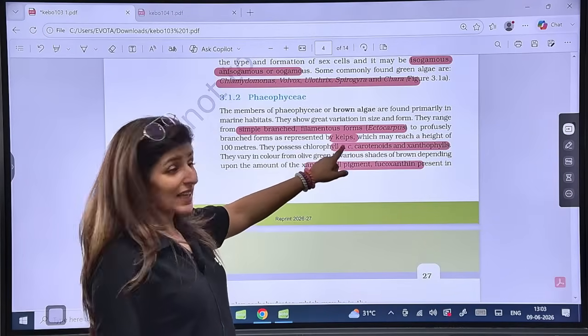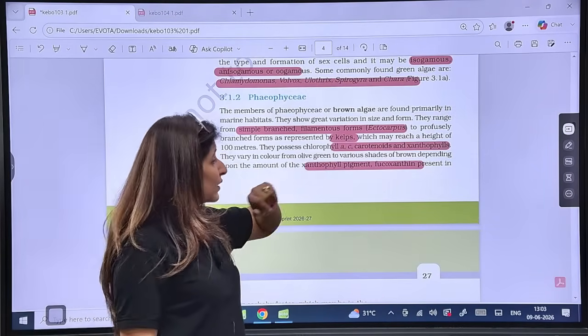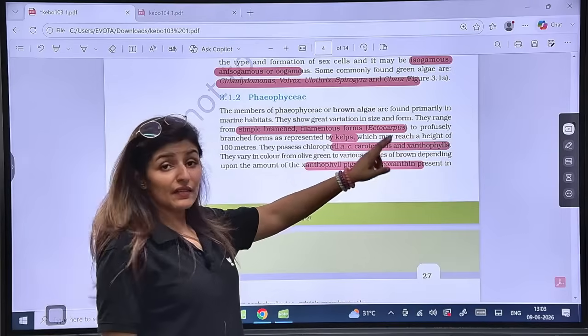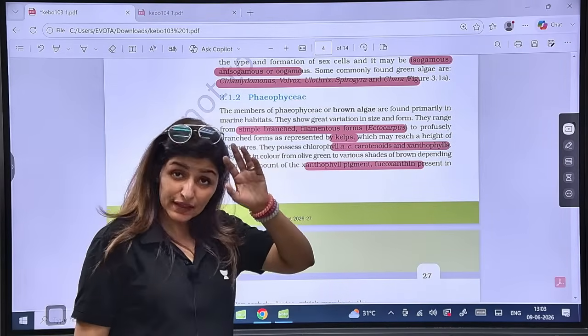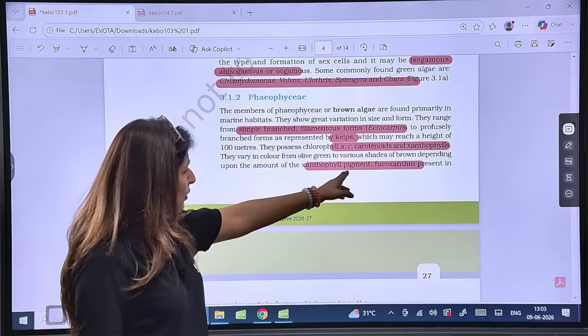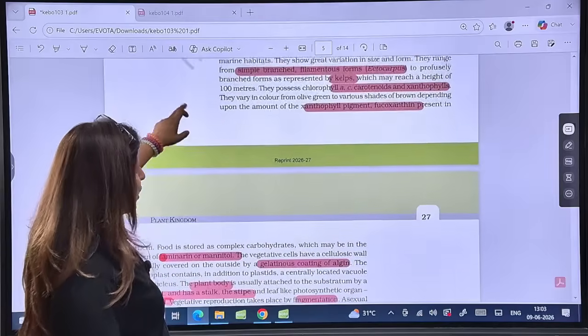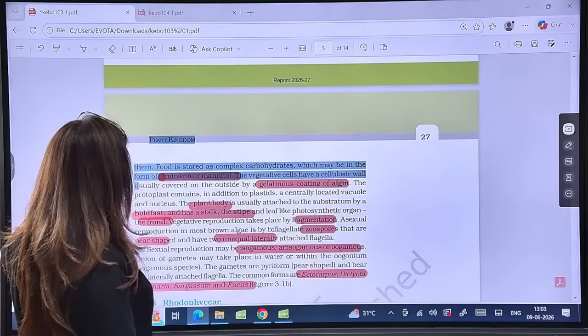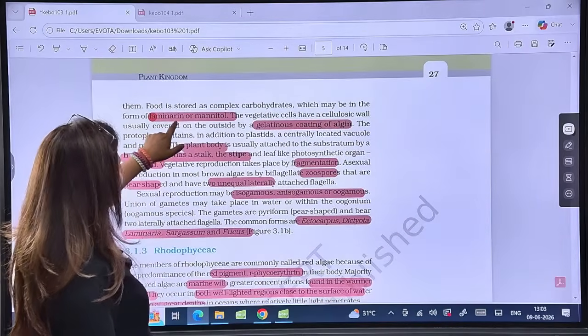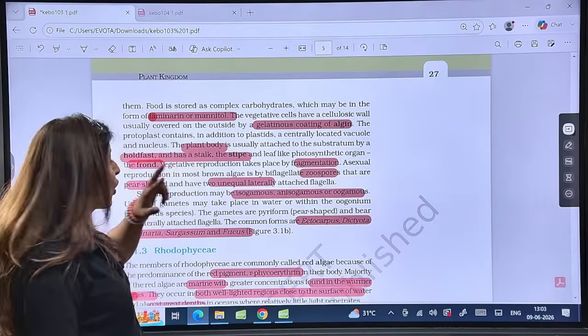See the pigments: chlorophyll a, c, carotenoids and xanthophylls, and among xanthophylls they have a special xanthophyll, that is fucoxanthin. We'll see it in the table also. See, xanthophyll pigment called fucoxanthin. Now the food is stored in the form of laminarin starch or mannitol.